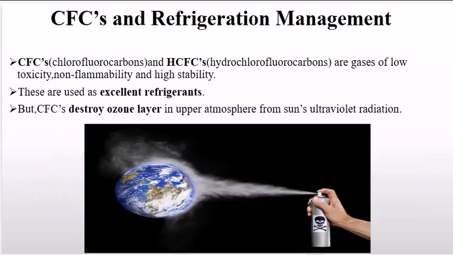CFCs and refrigeration management. CFCs, or chlorofluorocarbons, along with HCFCs, are gases that possess low toxicity, are non-flammable, and are highly stable. They serve as excellent refrigerants. However, CFCs are known to destroy the ozone layer in the upper atmosphere when exposed to the sun's ultraviolet radiation.